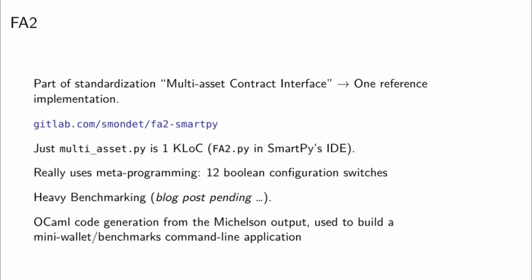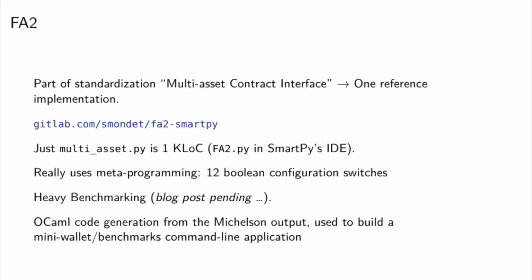Let me talk also about something called FA2. Without much detail, it's part of a standardization effort around a common multiple asset contract interface. One of the reference implementations is in SmartPy, and it's a good occasion to abuse the metaprogramming features. So it's at the address there, but it's also available in the SmartPy IDE as a template.